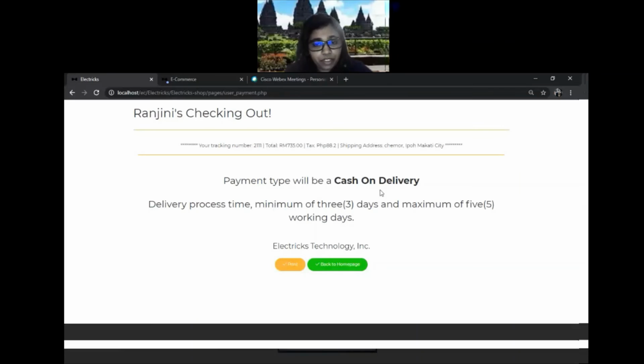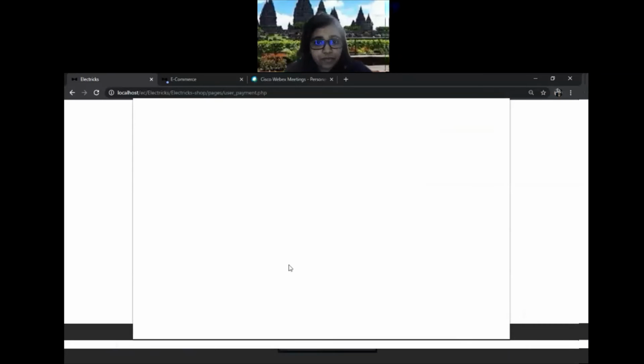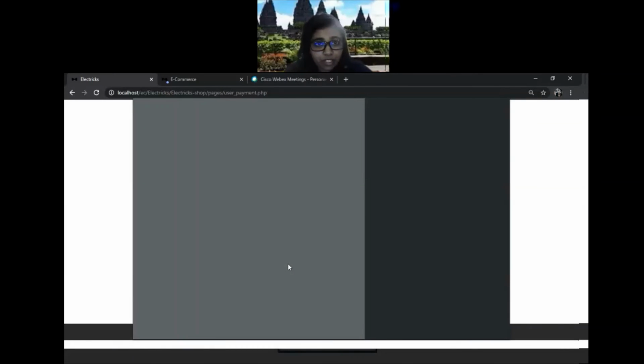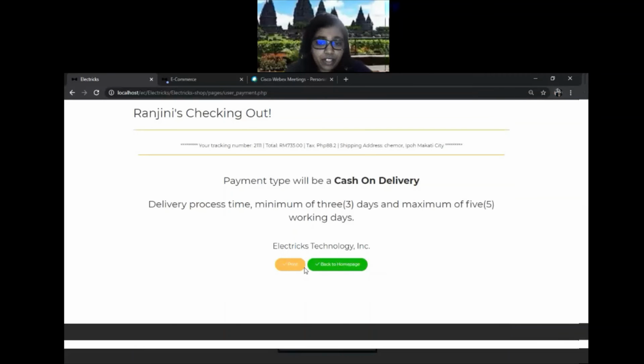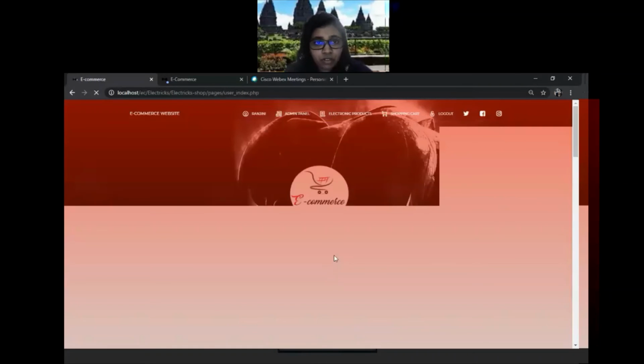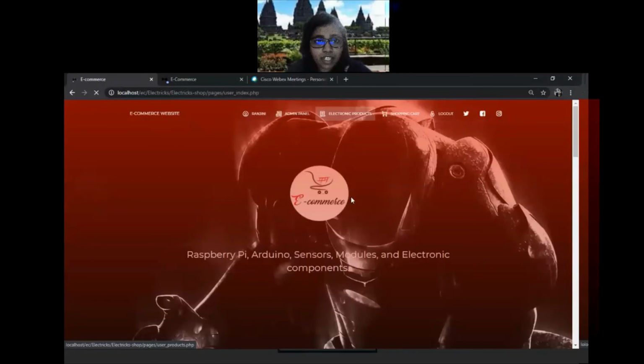The process will take 3 days maximum, and the customer can also print out the receipt. They have to print this out so that when they receive the product, they can use it for payment purposes. After viewing the page, they can also click on back to home page. So these are the functions of the customer. Next, I will pass to Lashini for the next presentation.